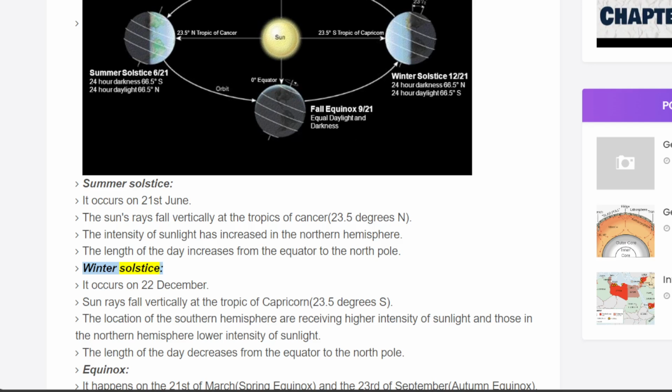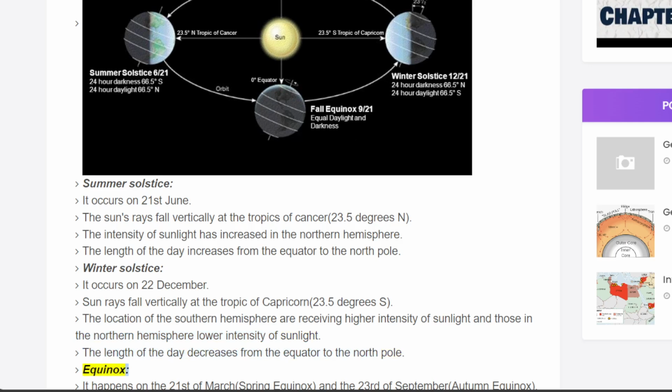Winter solstice. It occurs on the 22nd of December. Sun rays fall vertically at the Tropic of Capricorn, 23.5 degrees south. The locations in the southern hemisphere are receiving higher intensity of sunlight and those in the northern hemisphere lower intensity of sunlight. The length of the day decreases from the equator to the North Pole.